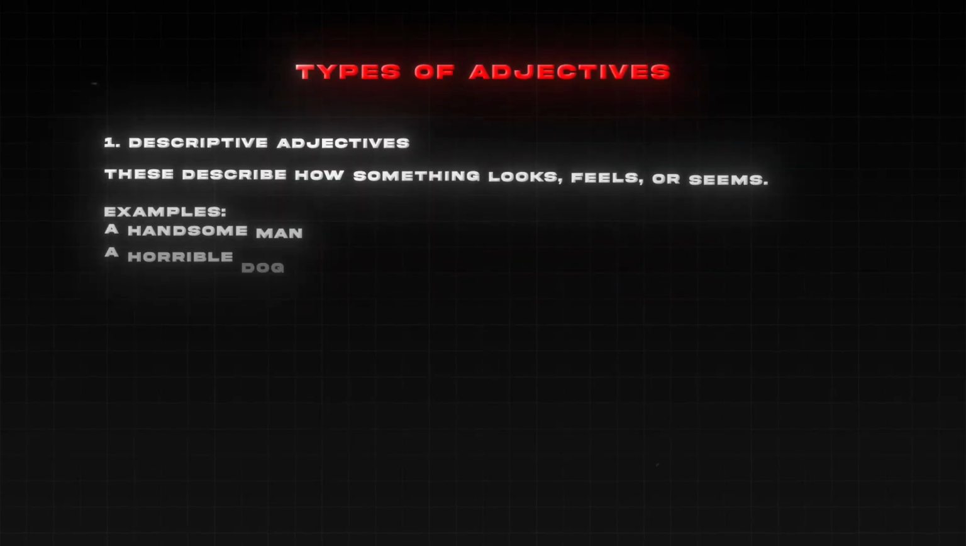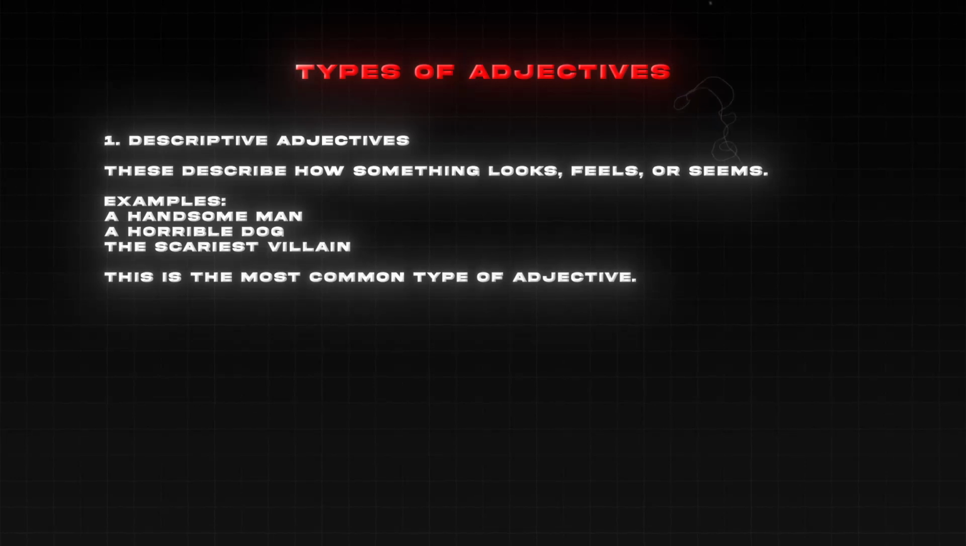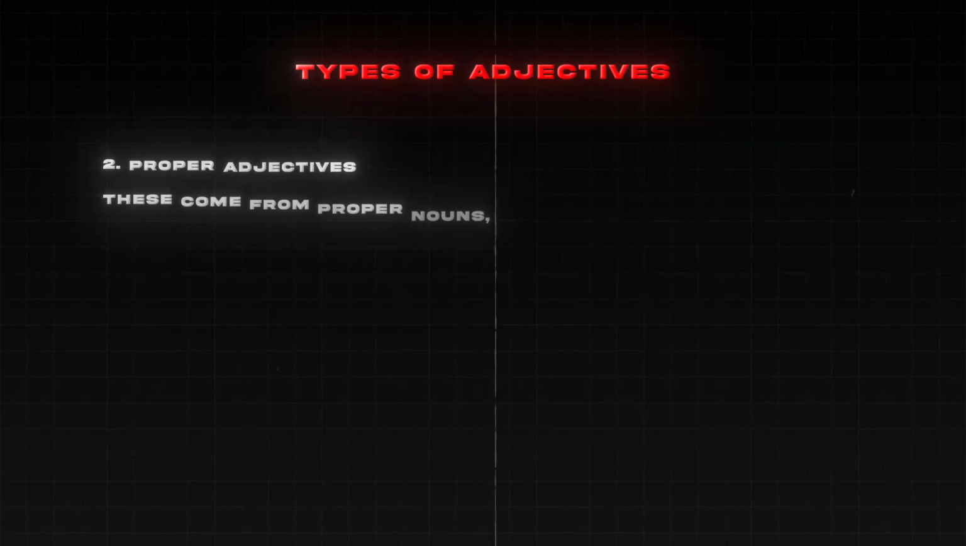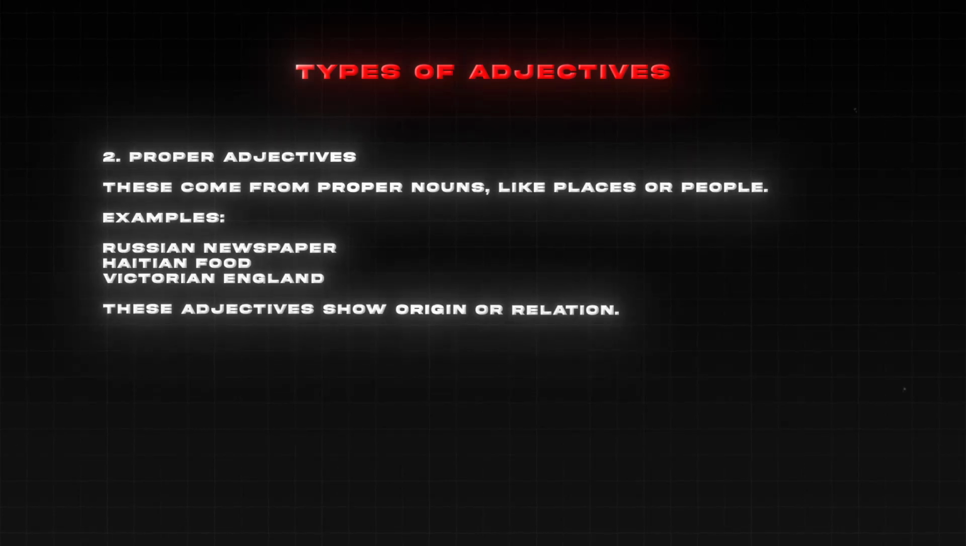Descriptive adjectives. These describe how something looks, feels, or seems. Examples: a handsome man, a horrible dog, the scariest villain. This is the most common type of adjective. Proper adjectives. These come from proper nouns, like places or people. Examples: Russian newspaper, Haitian food, Victorian England. These adjectives show origin or relation.